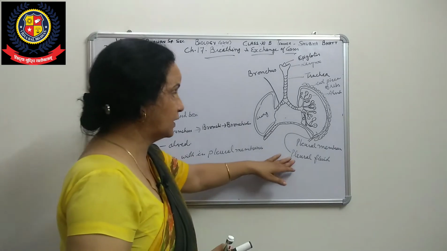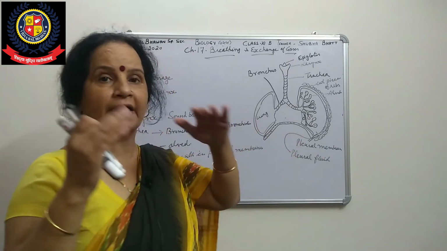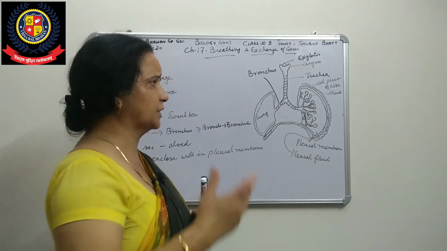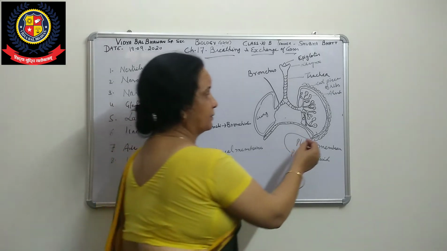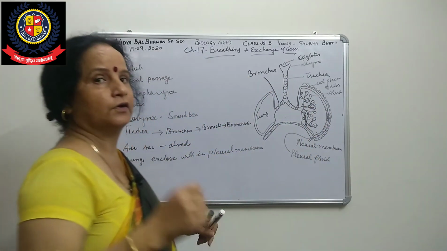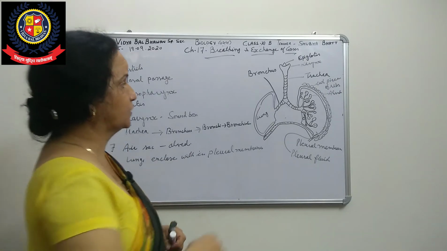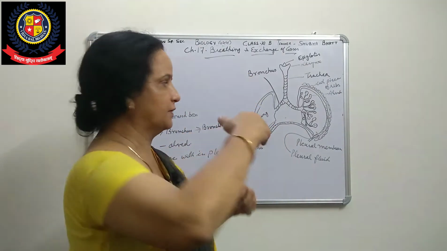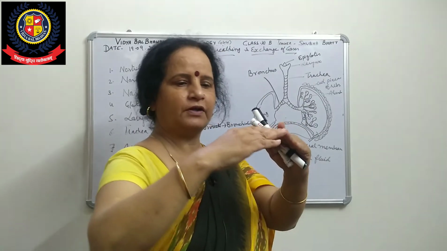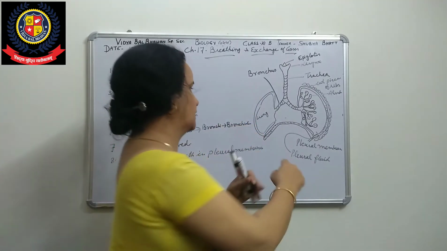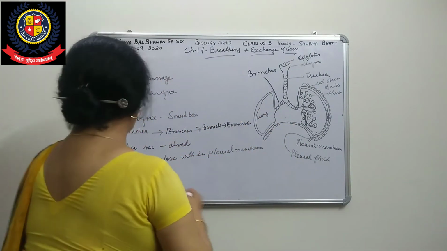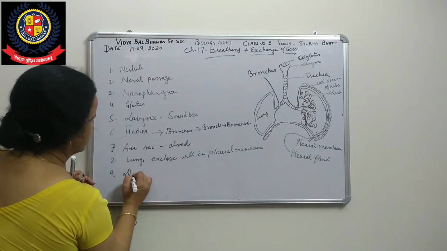It helps protect against any jerking or mechanical shock. Whatever jerks or mechanical shocks there are, they are absorbed by this fluid, so the lungs, which are very delicate, are protected. Now the dome-like shape, in between the two lungs, is called the diaphragm. What is it called? That is the diaphragm.